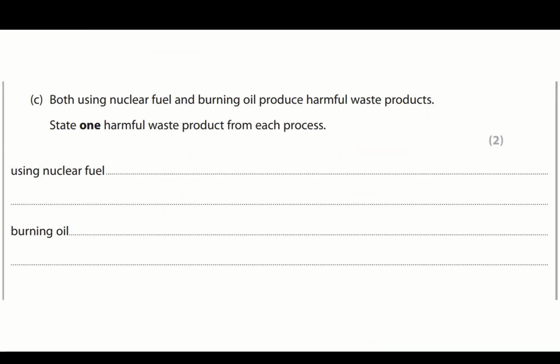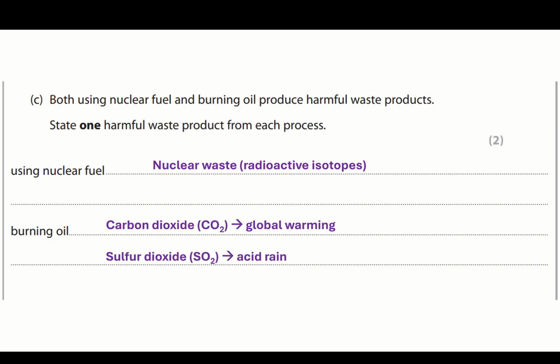Lovely question, that. Both using nuclear fuel and burning oil produce harmful waste products. Give a harmful waste product from each process. Nuclear fuel, nuclear waste is going to make radioactive isotopes. Burning oil, try to stick to the top one. You can use the bottom one if you want, but carbon dioxide, which is a greenhouse gas, leads to global warming, which all of you know off by heart. Do not say it pollutes. All right. The other one we could do, sulfur dioxide, because it leads to acid rain, or any other named one. You cannot just write pollution.